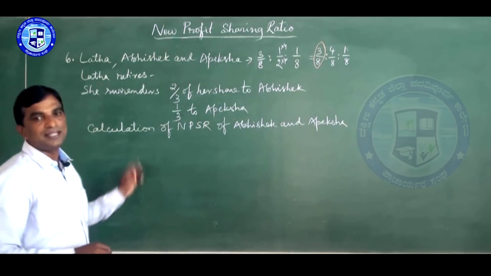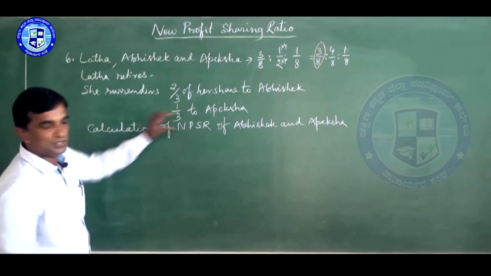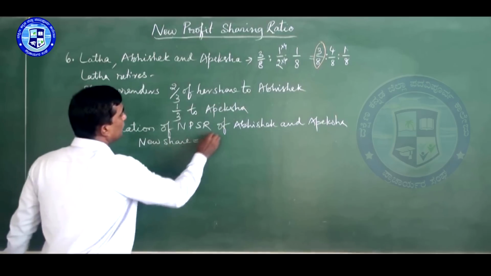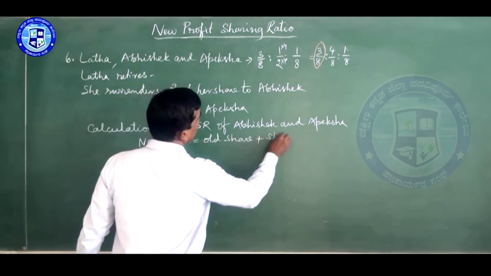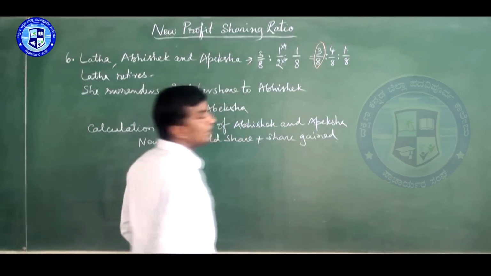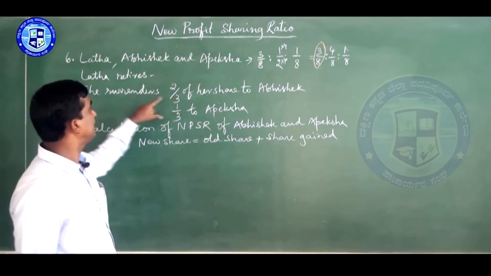You should write the formula, because we are going to find out new share. So you write: new share is equal to old share plus share gained. Now, this is not share gained. If you read, you can understand.